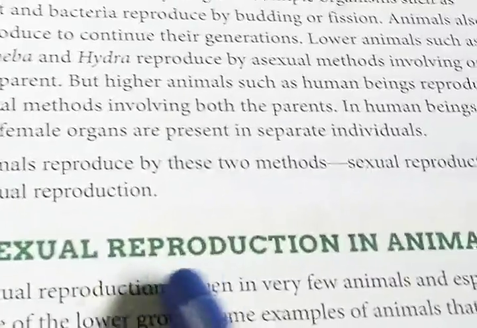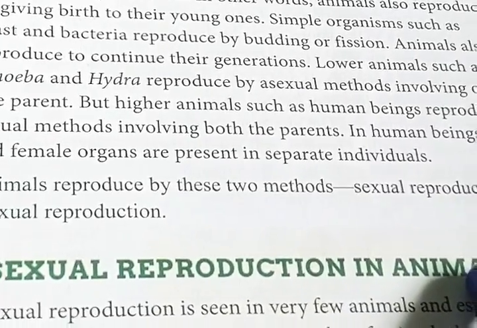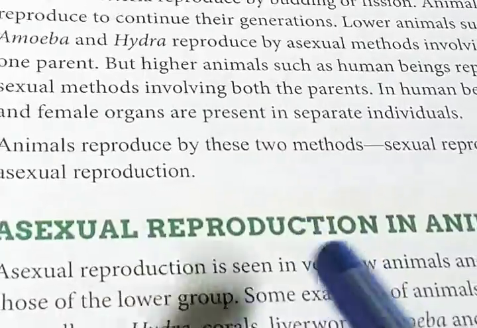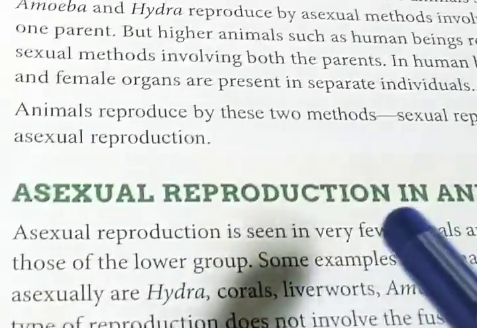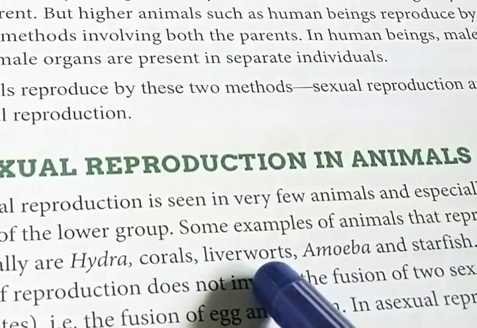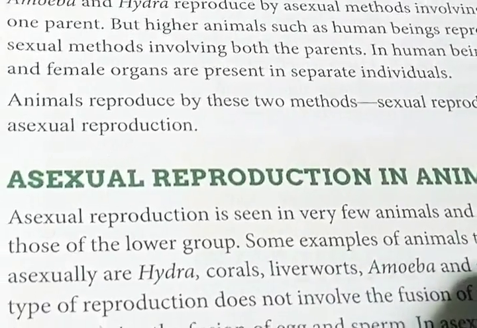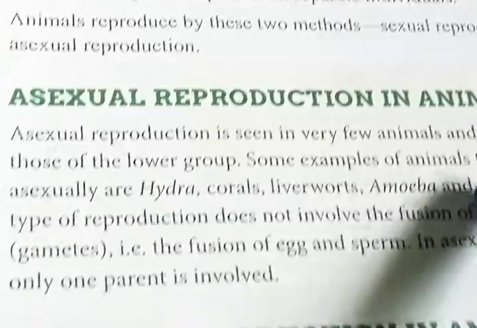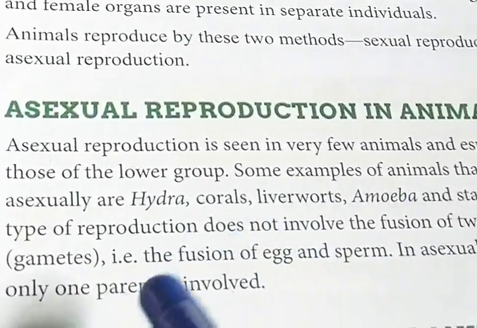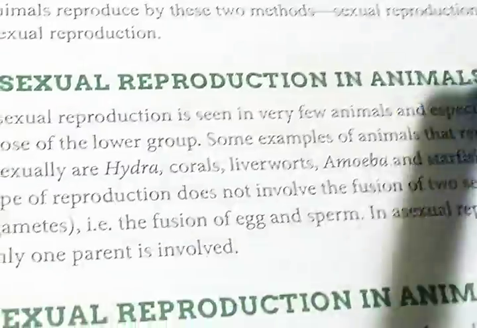So normally asexual reproduction is found in lower class organisms. In the case of asexual reproduction, there is no fusion of male and female gametes. These are found basically in hydra, coral, liverwort, amoeba, starfish, paramecium, euglena, this type of lower class organisms. Normally in asexual reproduction, a single parent is involved.